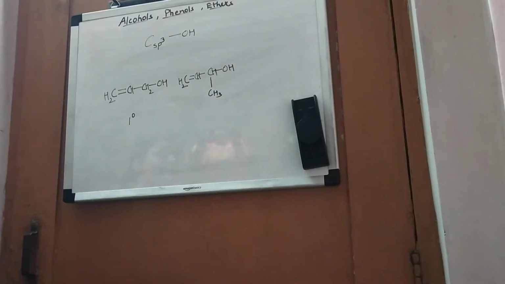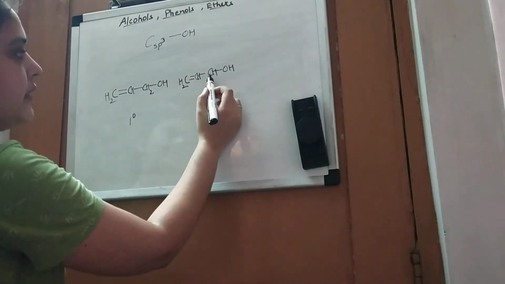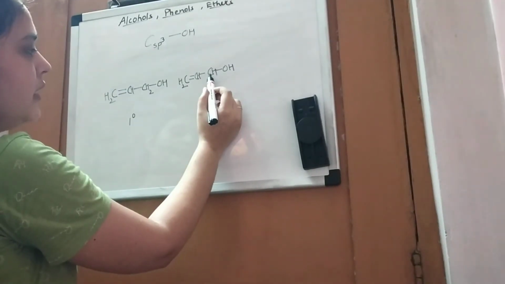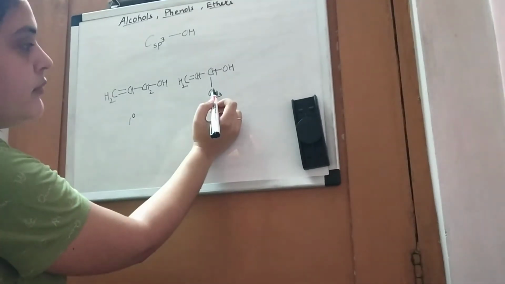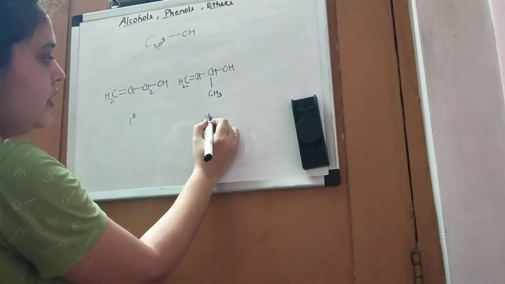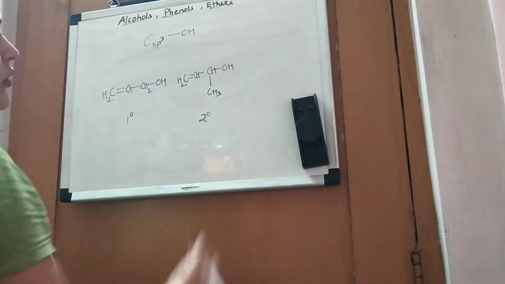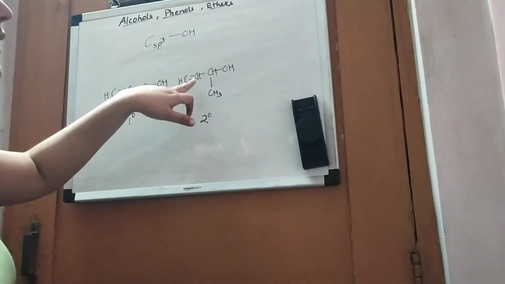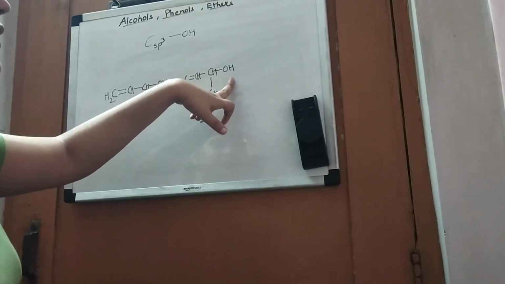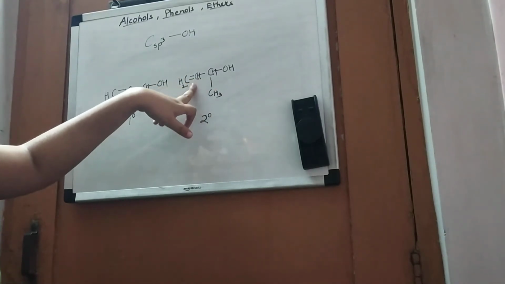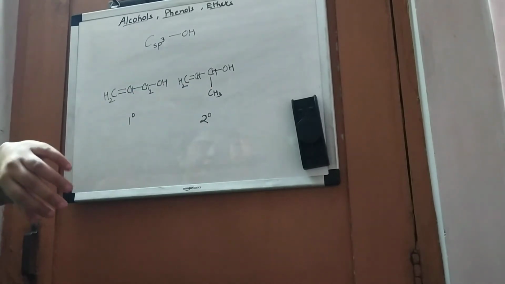this one is secondary allylic system. This one is secondary allylic system because here the carbon atom is attached to two carbon atoms, two more carbon atoms. So that's why it is secondary. And also it is allylic system because the next carbon atom to which the hydroxy group is attached is doubly bonded, that is sp2 hybridized.